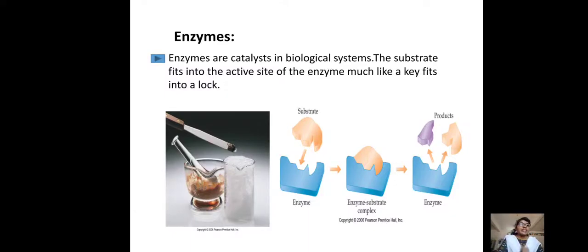See the enzyme, see the picture. The blue color is the enzyme part. That means the enzyme consists of an active site. Okay, the enzyme consists of an active site.